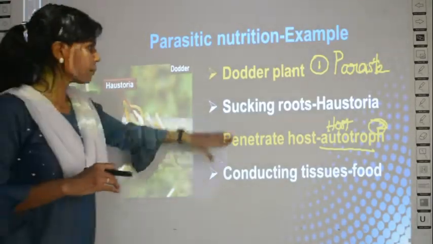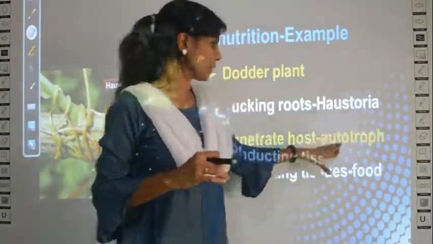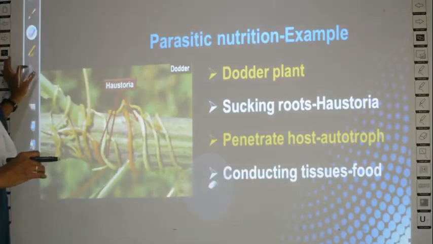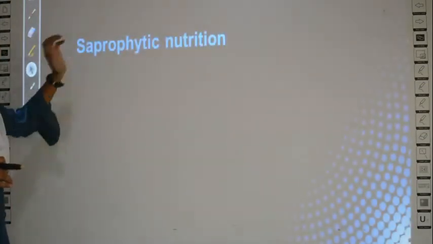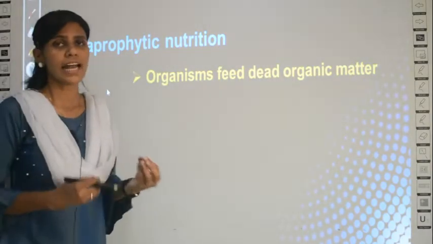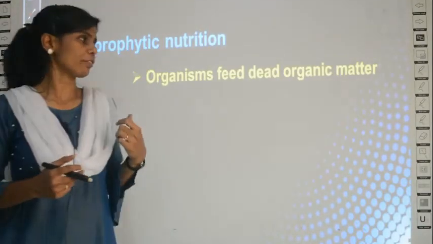What is the second type of nutrition we have seen? Heterotrophic nutrition, saprophytic nutrition, right? So the second type of nutrition is saprophytic nutrition. We learn the definition first and then we'll learn about the example for saprophytic nutrition.